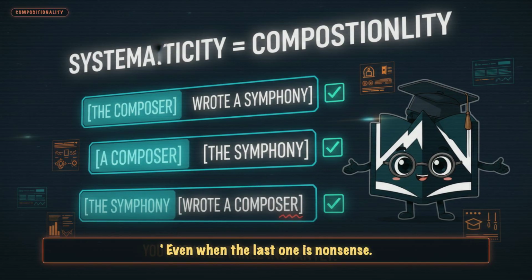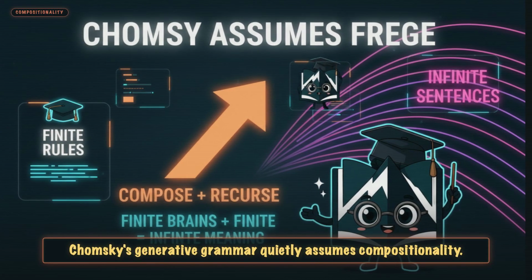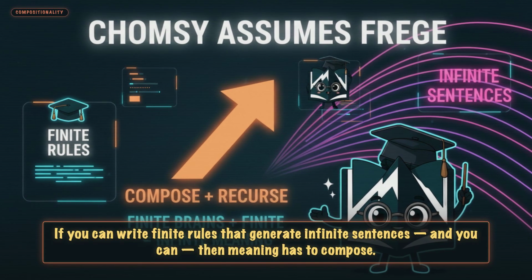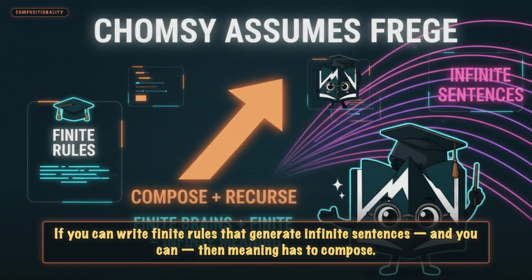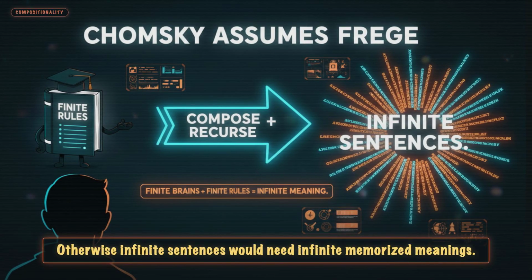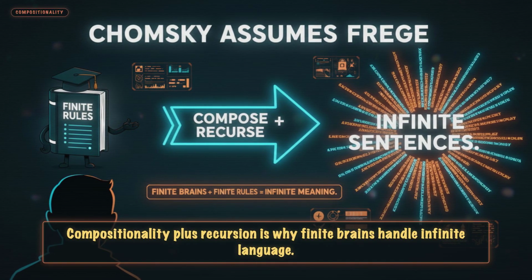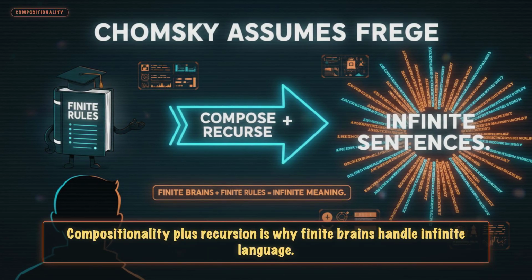That systematicity is compositionality. Chomsky's generative grammar quietly assumes compositionality. If you can write finite rules that generate infinite sentences, and you can, then meaning has to compose. Otherwise, infinite sentences would need infinite memorized meanings. Compositionality plus recursion is why finite brains handle infinite language.